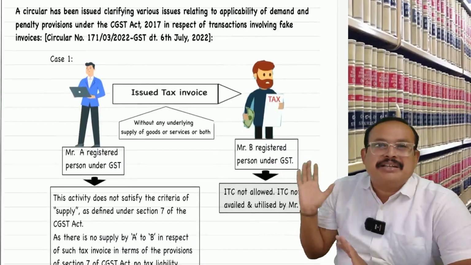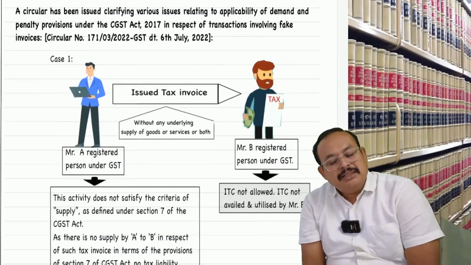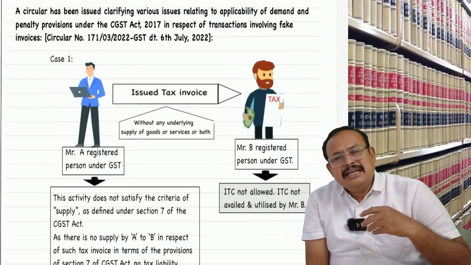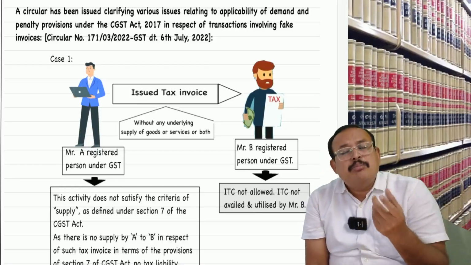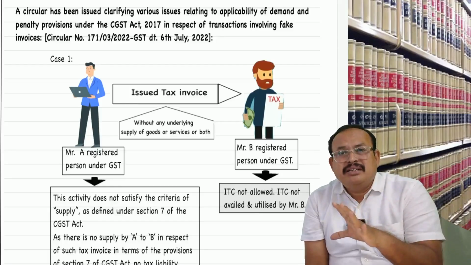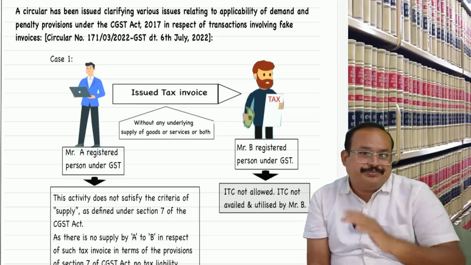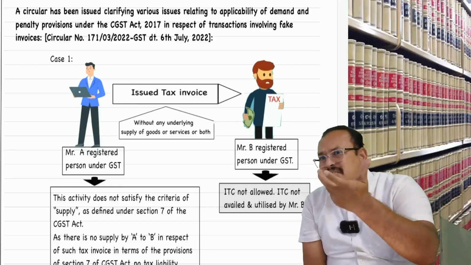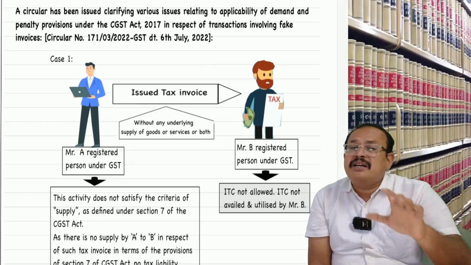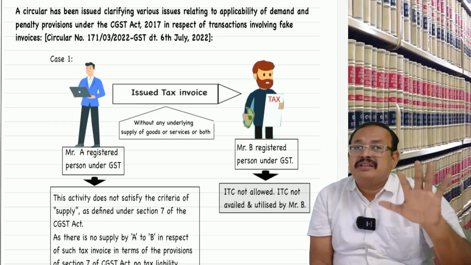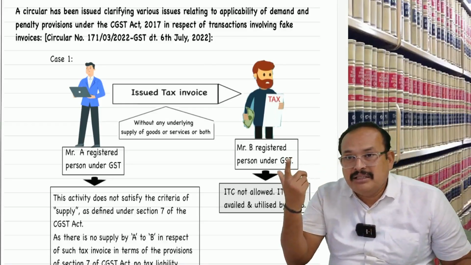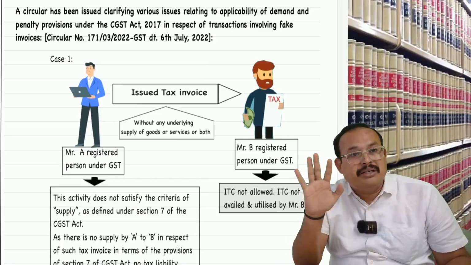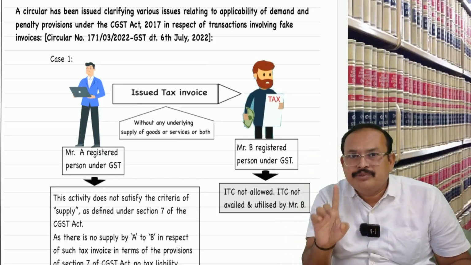This is an interesting one, Raja. I issue the tax invoice as a vendor, but unfortunately, I have not supplied the goods. Or I issue the tax invoice for my supply of services, but unfortunately, the actual service was not supplied. Only the invoice was raised, goods or service not supplied. Is it a supply?